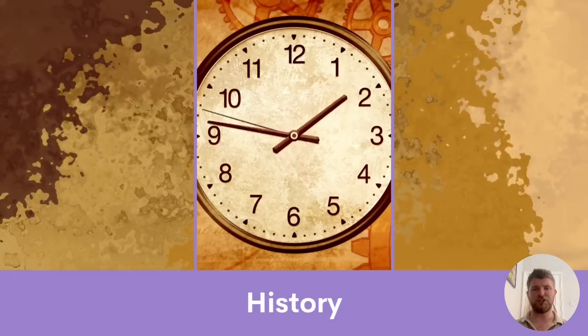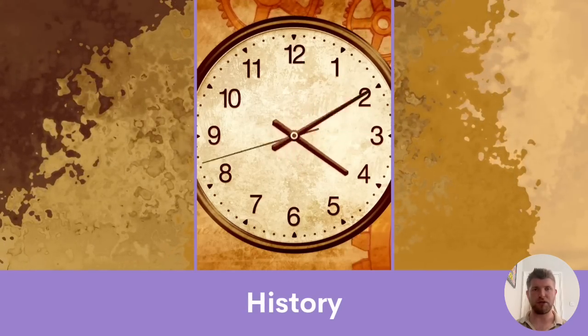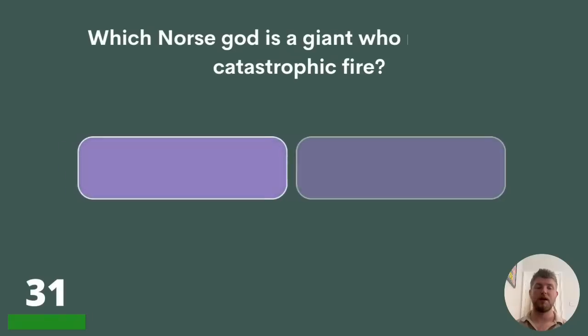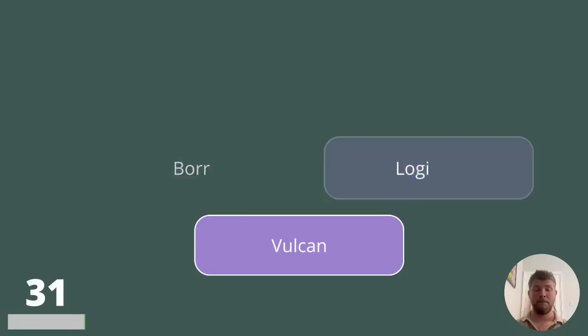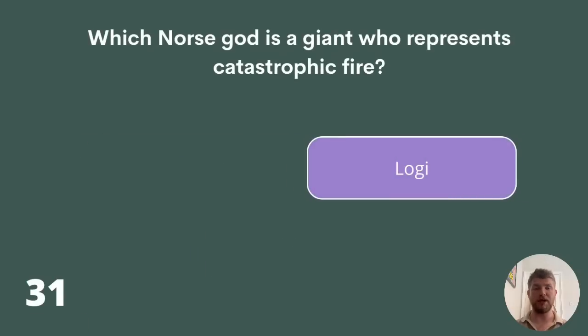Now we're going to have some questions on history. Good luck. Which Norse god is a giant who represents catastrophic fire? Bor, Logi, or Vulcan? The answer is Logi.